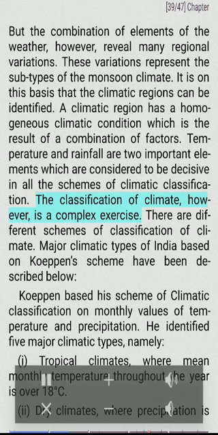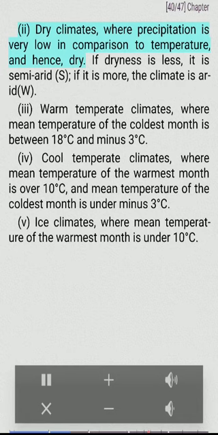The classification of climate, however, is a complex exercise. There are different schemes of classification of climate. Major climatic types of India based on Köppen's scheme have been described below. Köppen based his scheme of climatic classification on monthly values of temperature and precipitation. He identified 5 major climatic types, namely: I. Tropical climates, where mean monthly temperature throughout the year is over 18 degrees Celsius.